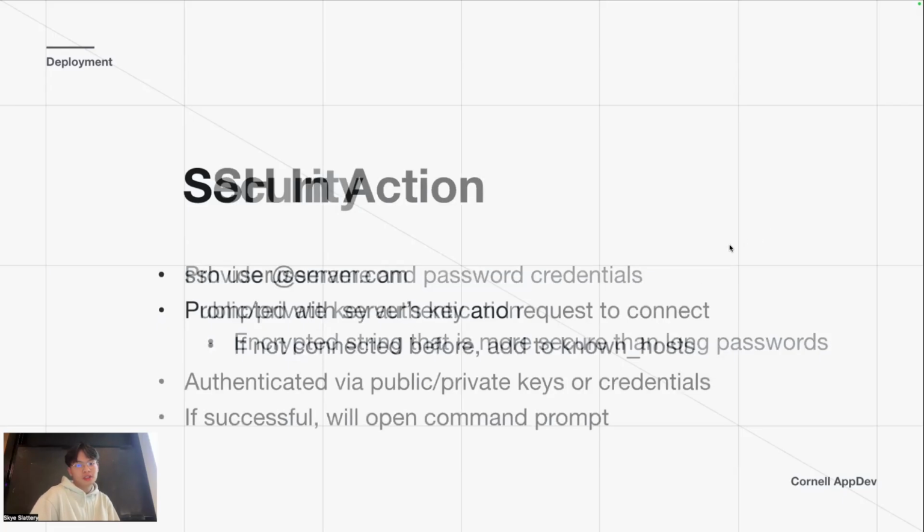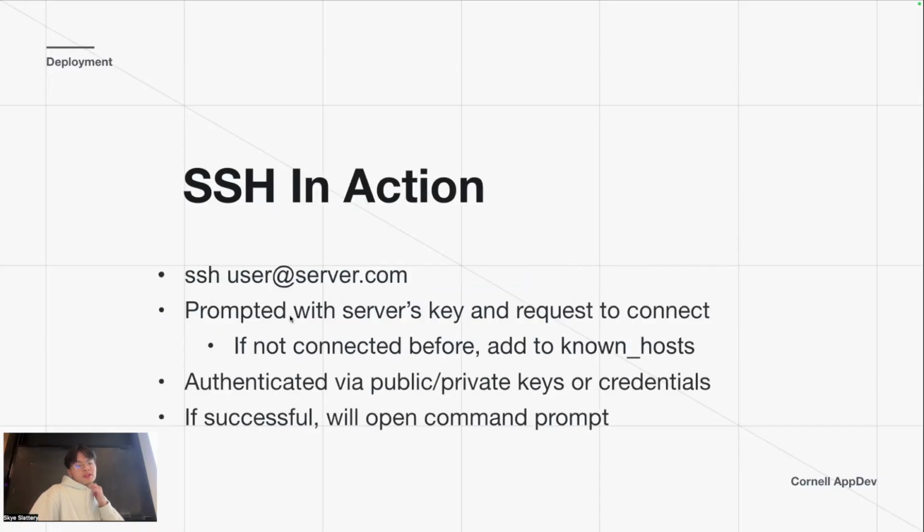The basic command is just ssh user@server.com. This is the username that you have on the server, and then this is the URL for your server. Once you run this command, it will prompt you for credentials, like a service key, and request to connect.